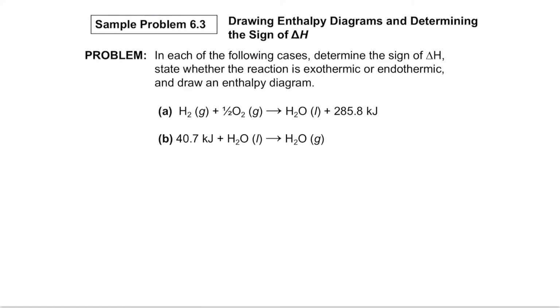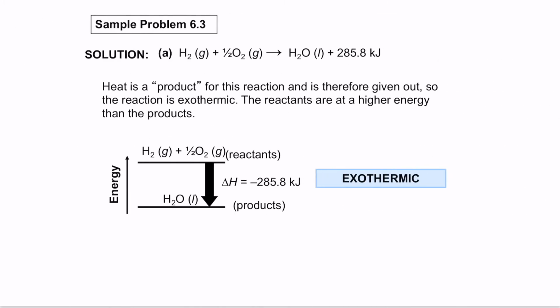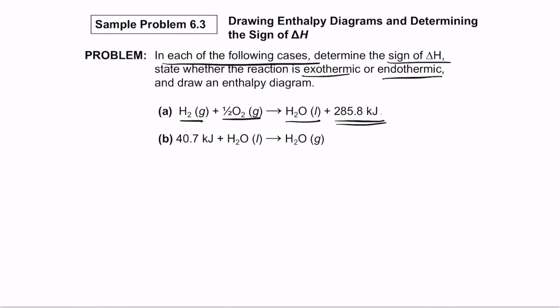So next, let's talk about another problem here. In each of the following cases, determine the sign of delta H and whether the reaction is exothermic or endothermic, and draw an enthalpy diagram. So let's look at the first reaction. In the first reaction, the reactants are mixing and they produce a product plus they release some energy. So remember that if the energy is on the product side, it means that this is releasing energy, releasing heat, which means this is an exothermic process.